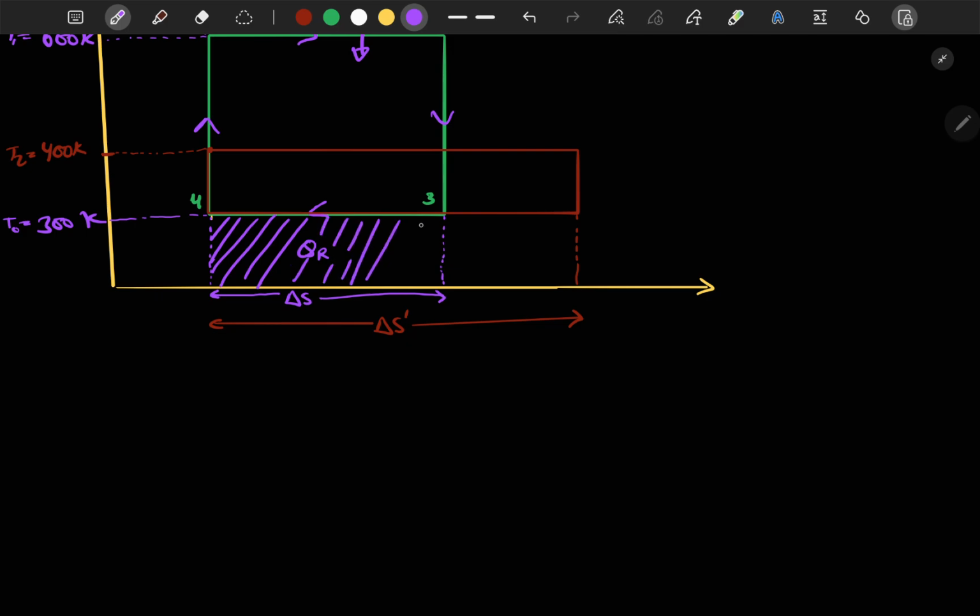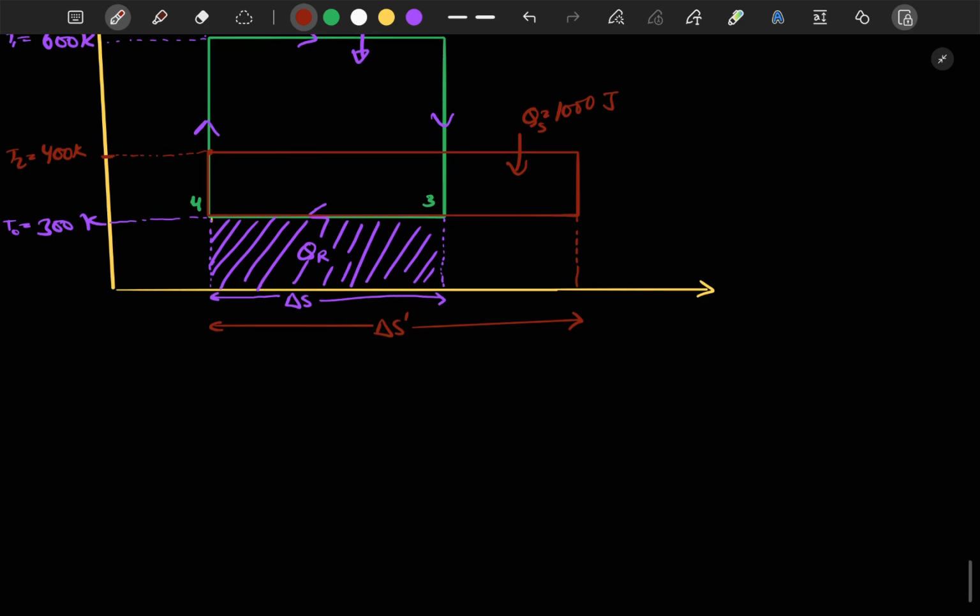Now after we decrease the supply temperature, the heat supplied was still 1000 joule but at low temperature, which results in an increase in change in entropy.